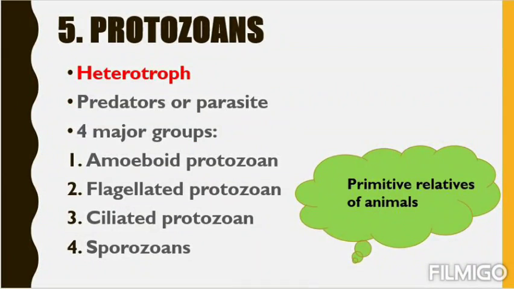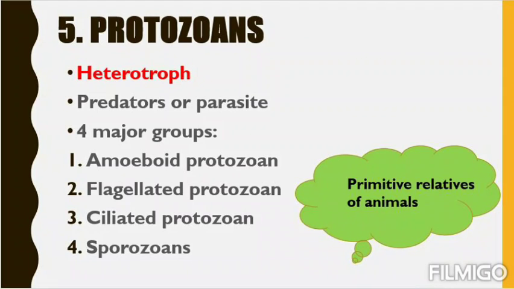Then ciliated protozoans, having cilia for movement. And the sporozoan, the word comes from spore. They have one spore-like stage that is functional. Usually spores are not that functional, but this spore-like stage is very functional and very pathogenic also. It is very disease causing and harmful to us.